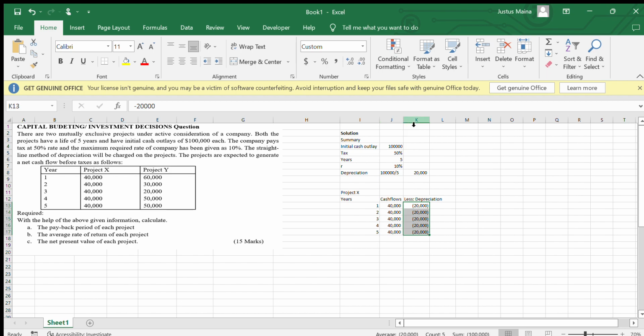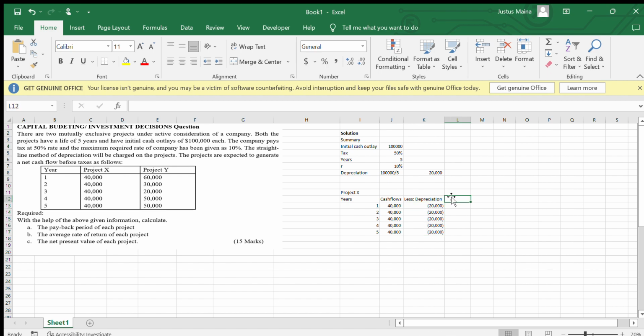To get the earnings before tax, we take the cash flow minus the depreciation, and we get 20,000. So the earnings before tax is 20,000.